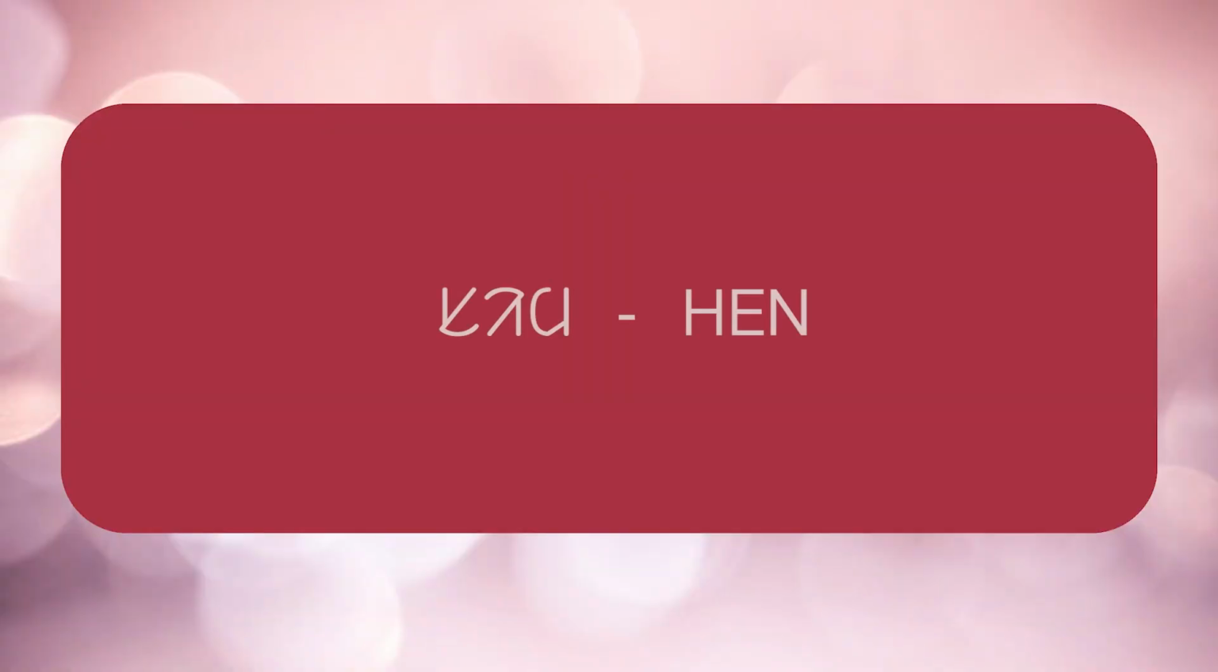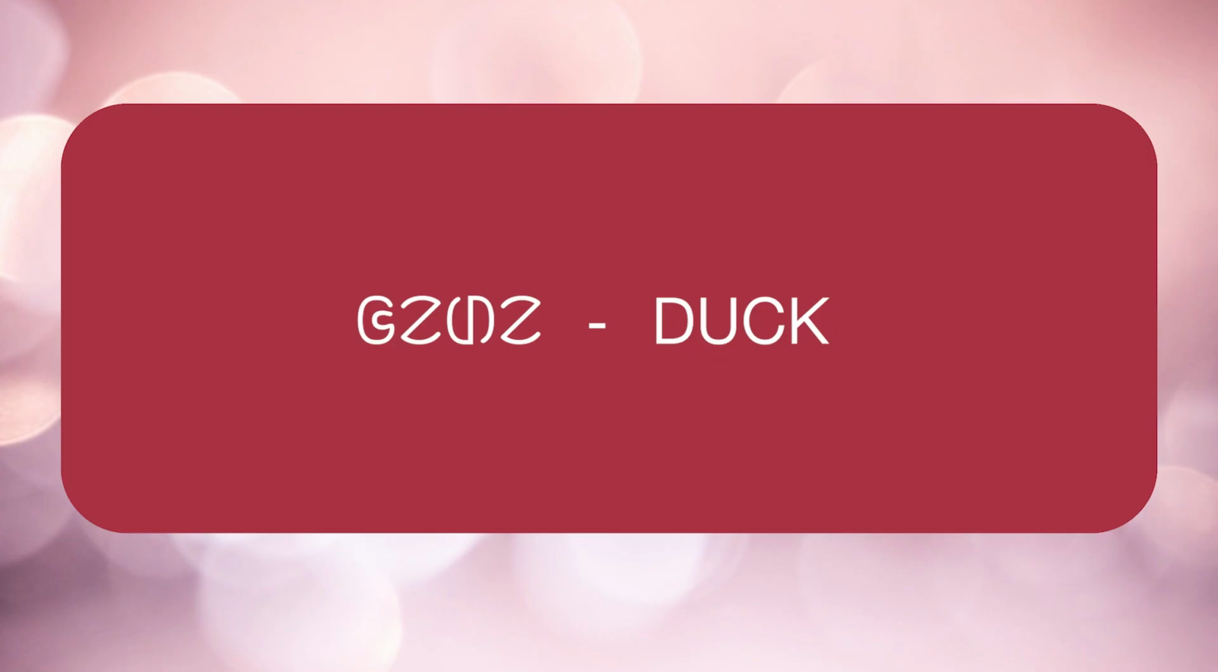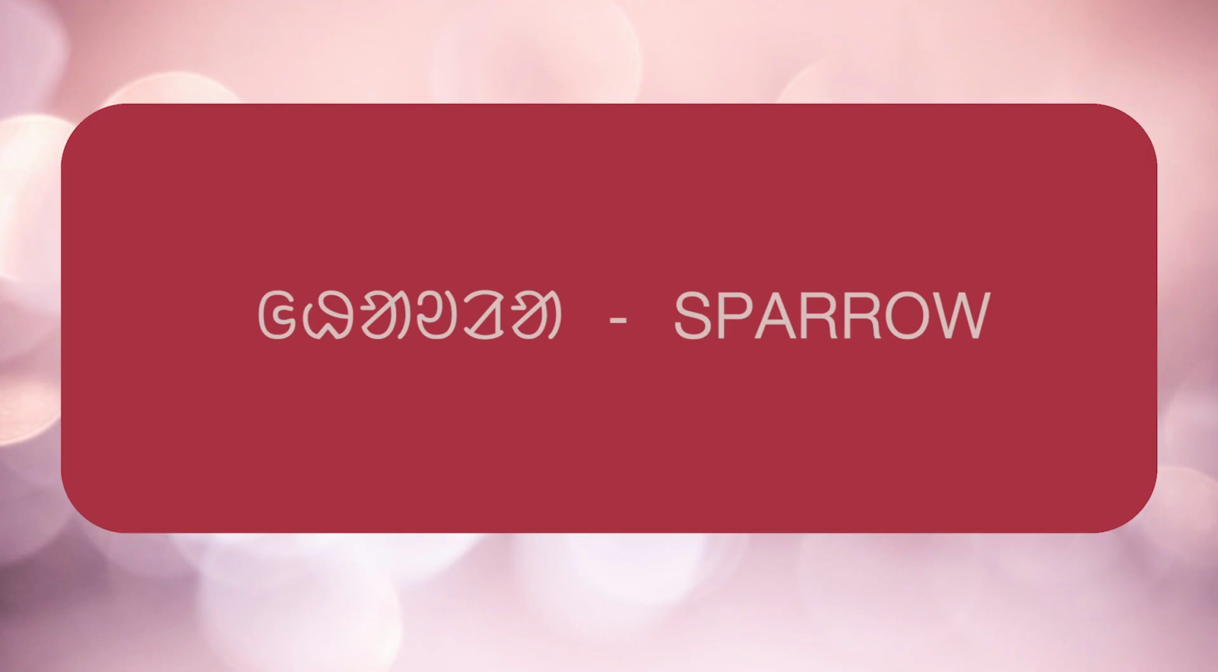We found two types of birds. One is the house birds and the other is the wild bird. House birds are Sim, which means hen, Miru, which means parrot, Gede, which means duck, Paura, which means pigeon, Ghaura, which means sparrow, and Mara, which means peacock. Now, let us make some sentences with the house birds.